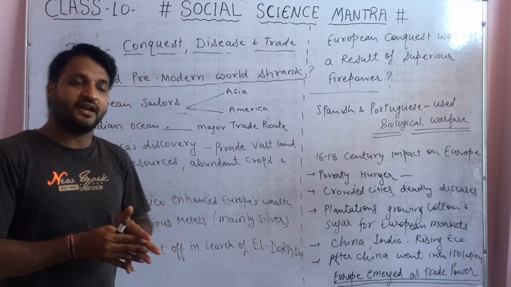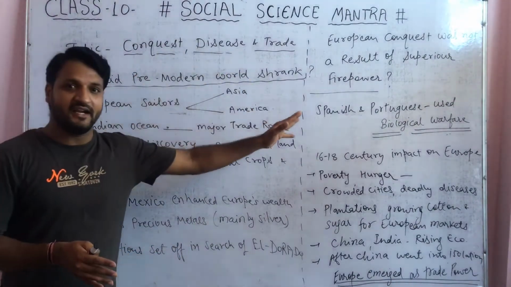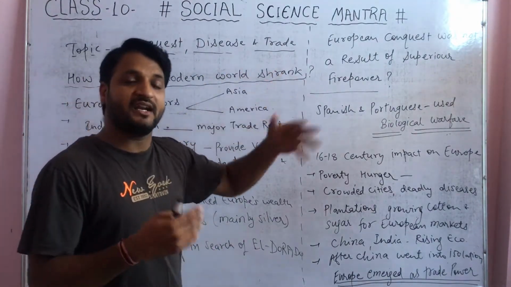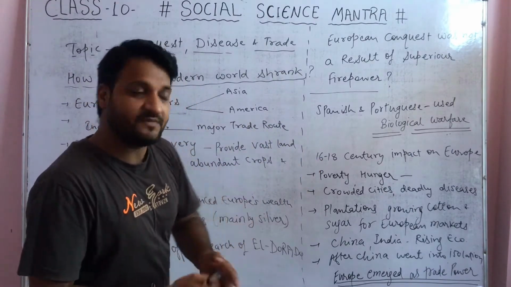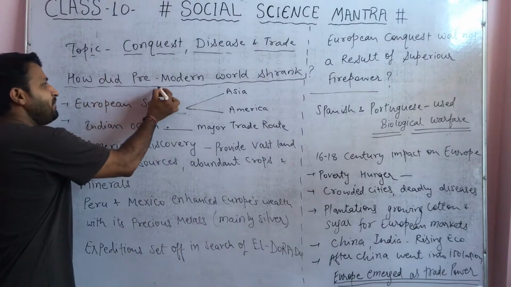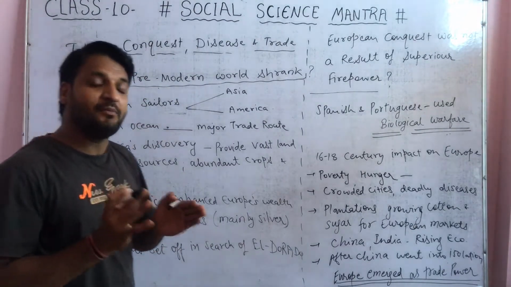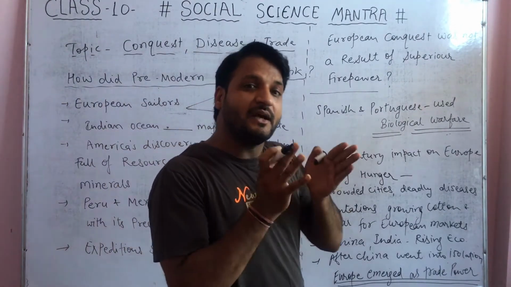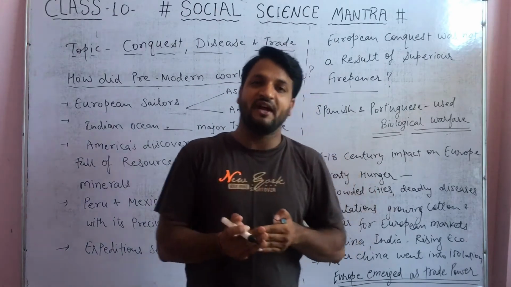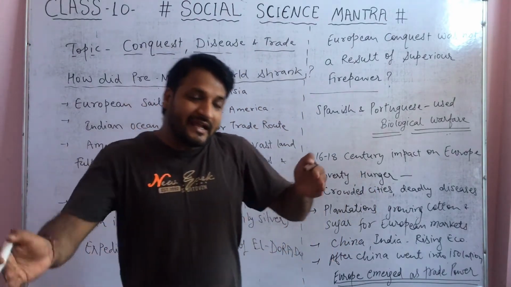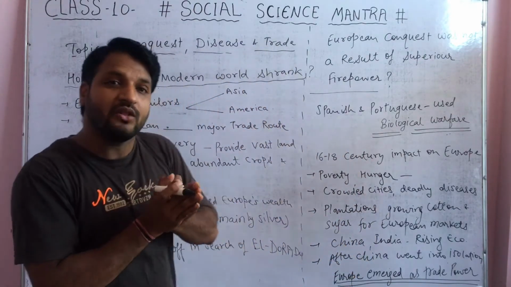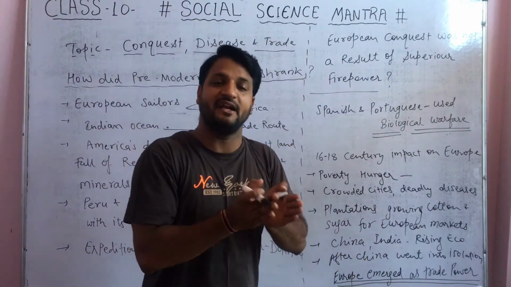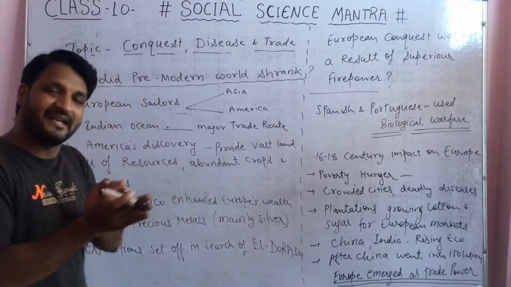Now in this topic, conquest, disease and trade, first of all we talk about trade, how this trade gave birth to globalization and how the pre-modern world shrank. It means the world before modernization, how it got shaped and became a small village, with all the countries of the world connected to each other.